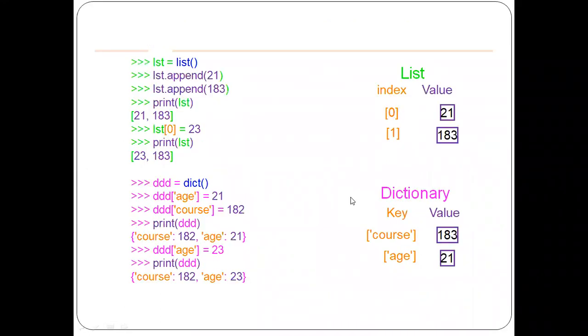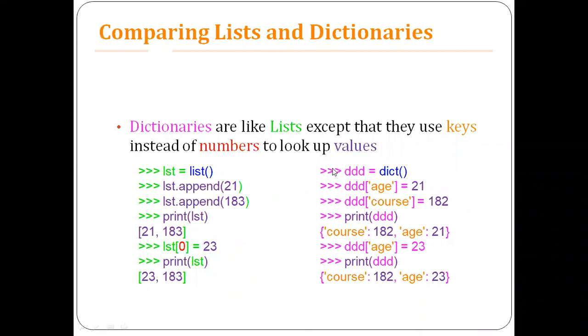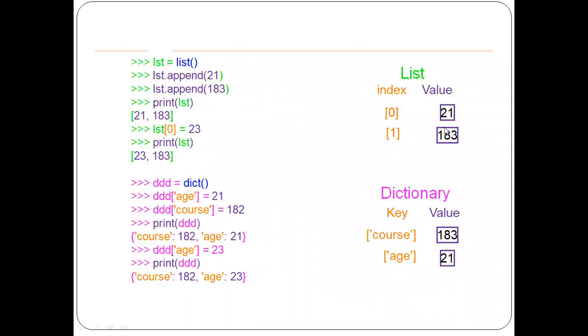Now look at how we are doing this with the dictionaries as well as the keys. The same thing has been represented as we would see it in a table. So 21 is at the 0th location and 183 at the 1st location. After making the modification, index 0 becomes 23, and index 1 is still 183.